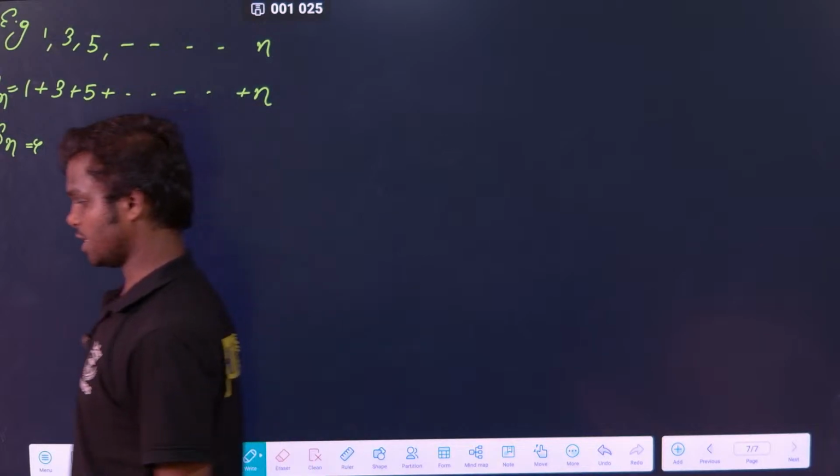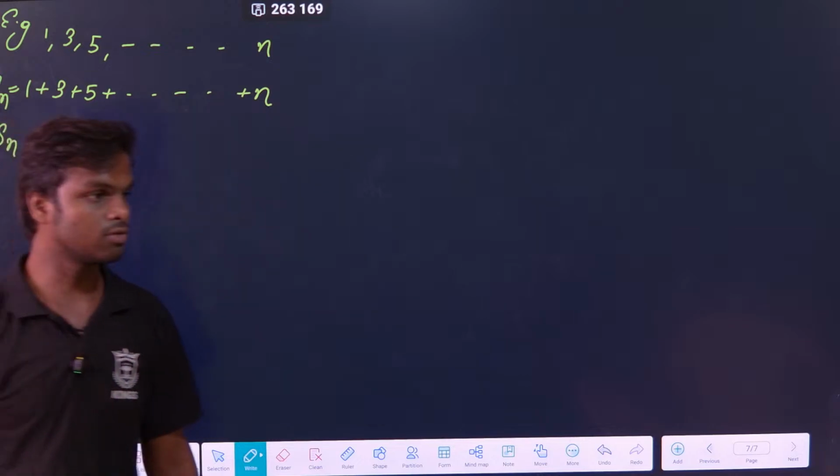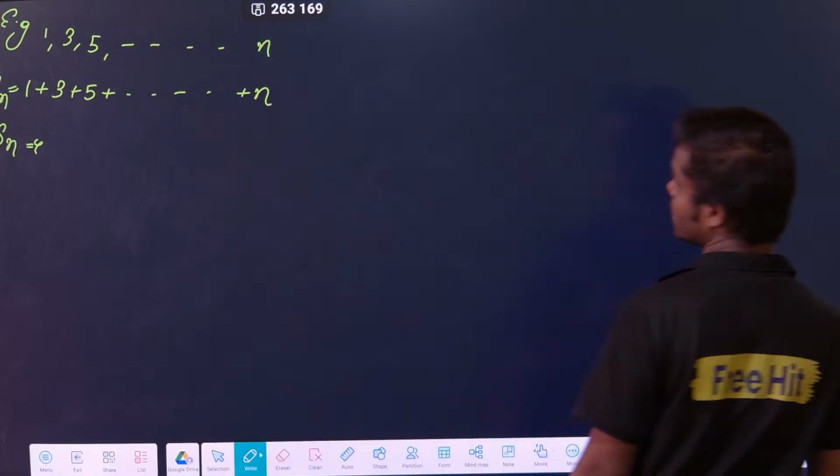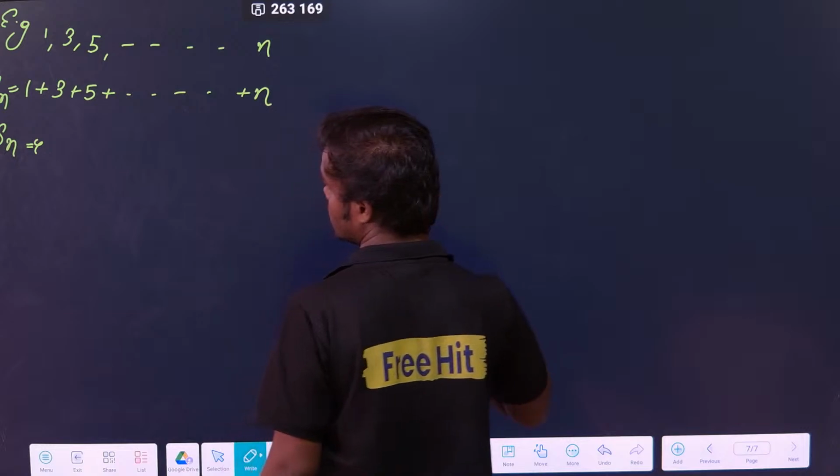It is an AP, because if you see, the difference is 2 everywhere. So it is an AP.